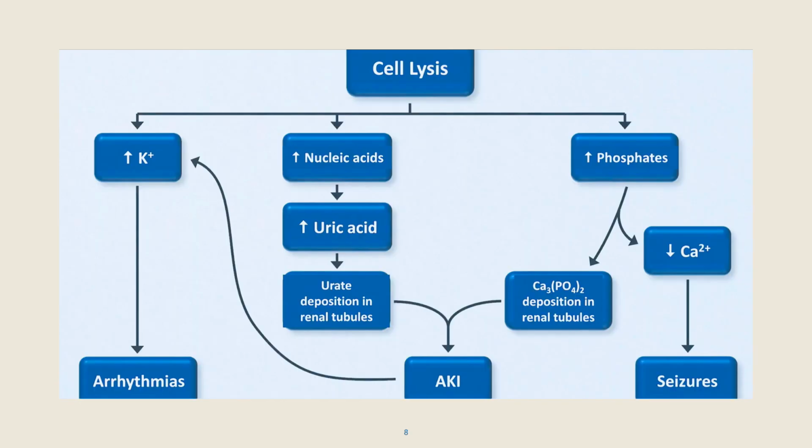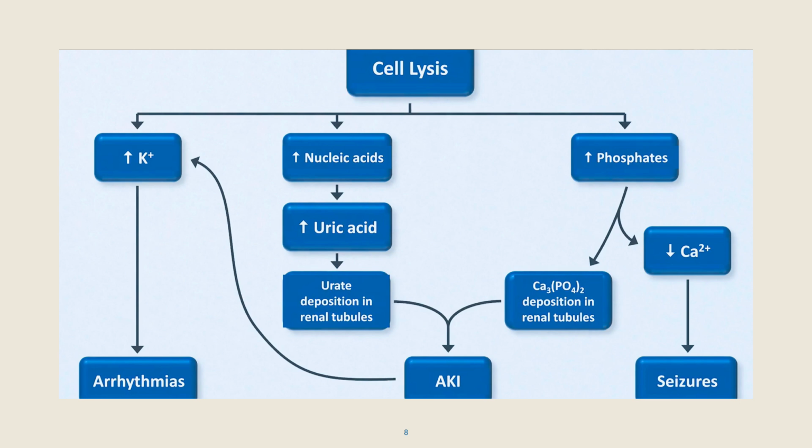So what do you see in the flowchart? It all starts with a massive lysis of tumor cells. When this happens, all the intracellular content spills out into the extracellular space. So there are three components that are a problem. The first one is potassium, which has a higher intracellular than extracellular concentration. Then hyperkalemia can lead to arrhythmias.